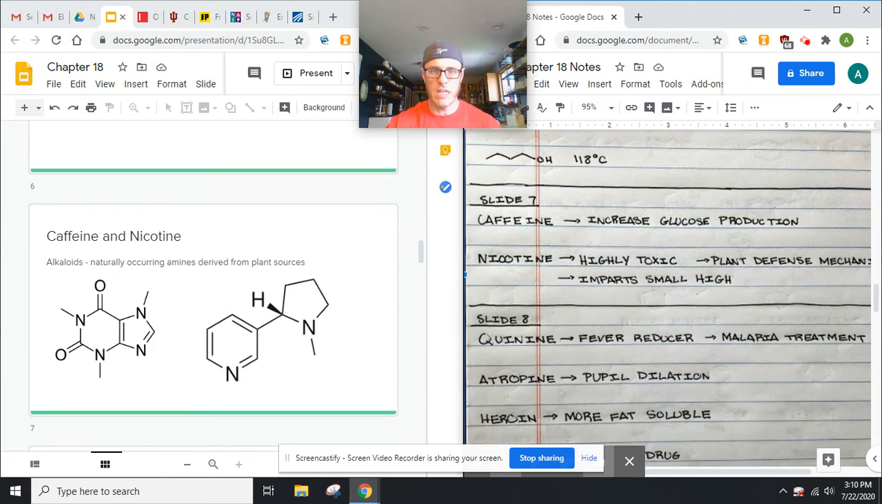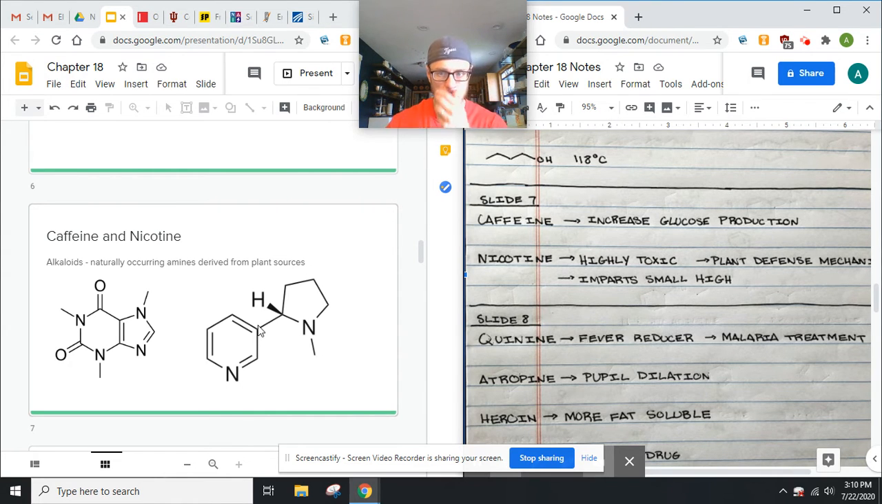So as we go down here, alkaloids are naturally occurring amines derived from plants. Two of them are, the first one is caffeine. This increases glucose production. I find these two very fascinating. Like, why does it do that? When you ingest coffee, why does your body respond this way? What's the mechanism for that? It becomes very difficult to study, but it's still kind of neat.